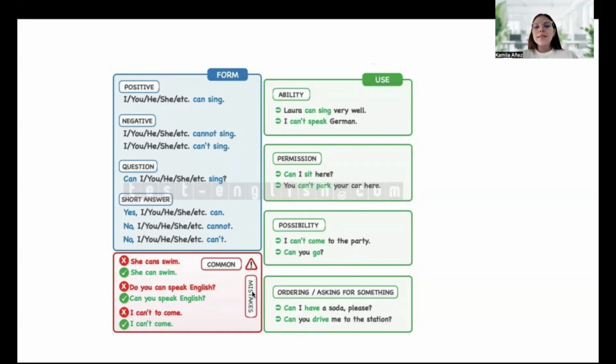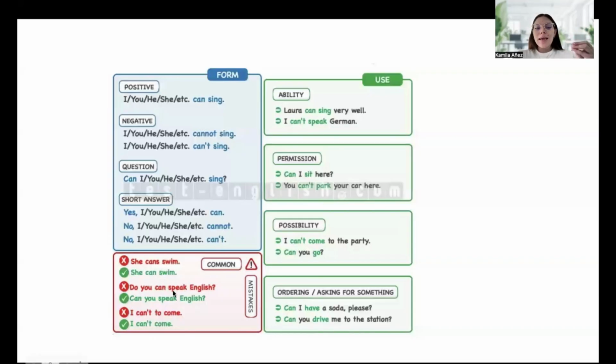For common mistakes, we are going to see all the common mistakes right here. We have, she cans swim. We cannot use an S at the end of the verb can. This is right: she can swim. What is wrong is she cans swim. We cannot use the S at the end of the verb can.